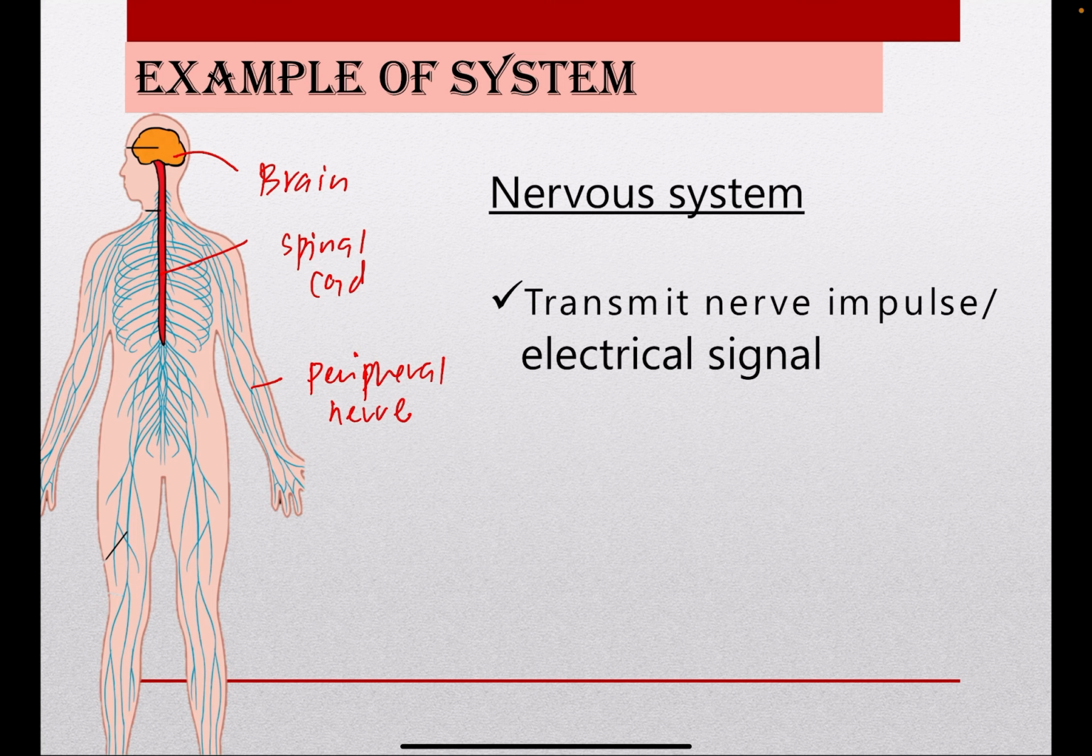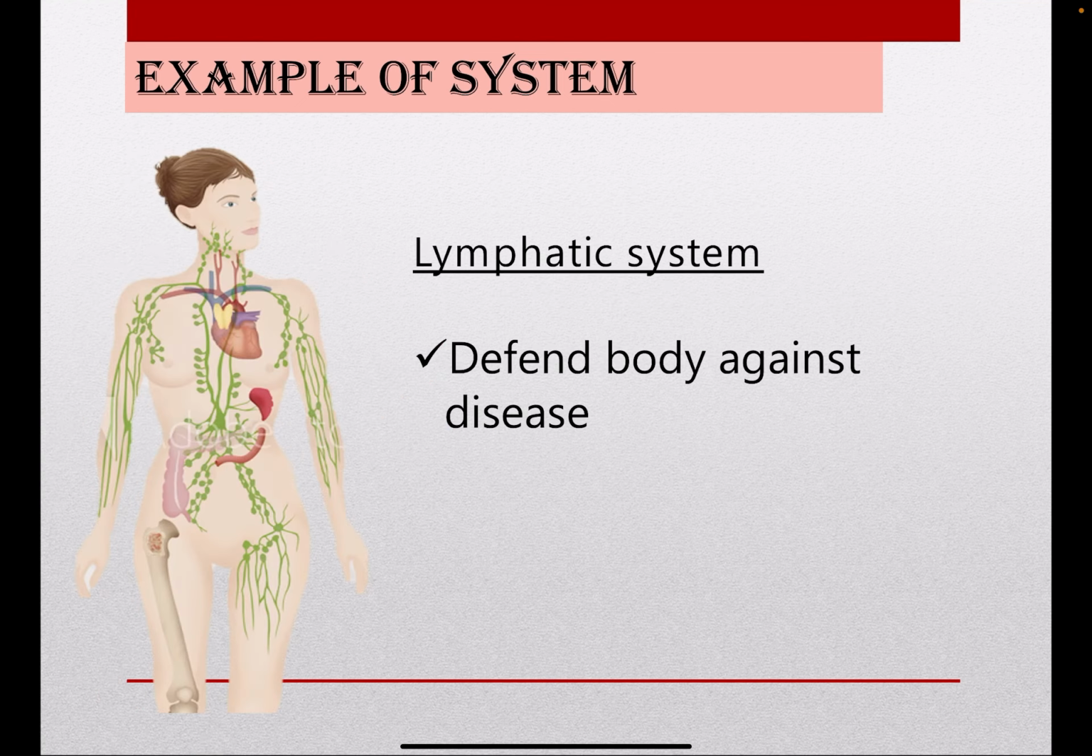So we have 2 type of nervous system, central nervous system and peripheral nervous system. You will learn in the next level. Okay, during Form 4 you will learn in detail about nervous system. Okay, next is lymphatic system. Okay, lymphatic system is very important to defend our body against disease.